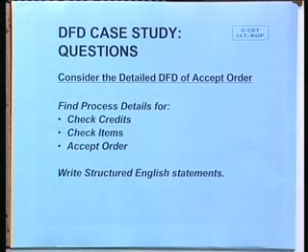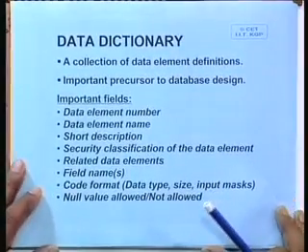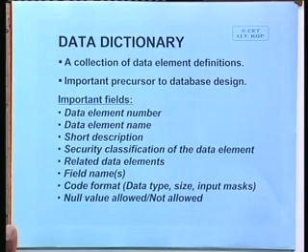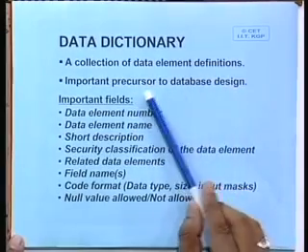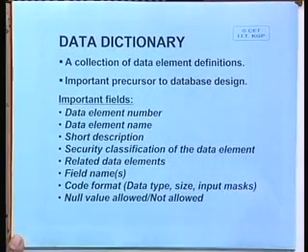But today let us cover just as a last topic a concept called data dictionary. Data dictionary is a concept which essentially talks about a collection of data element definitions.